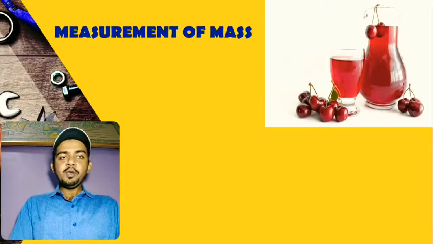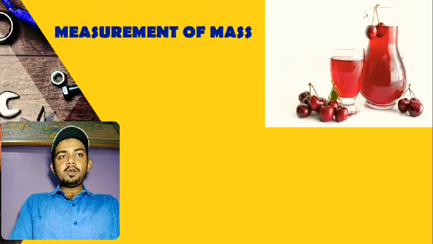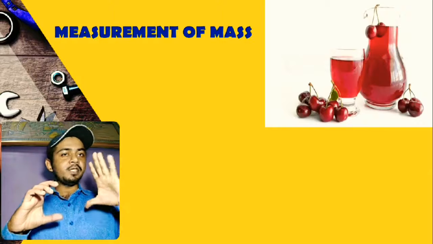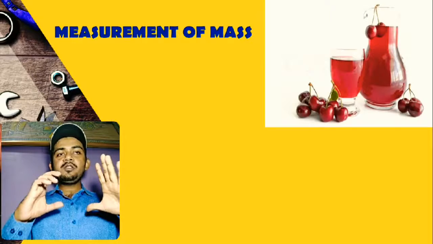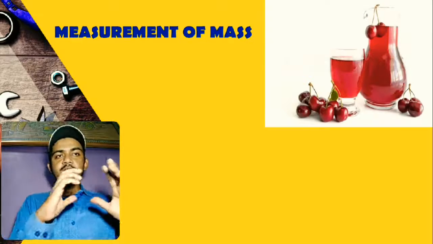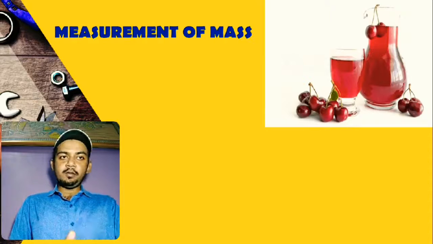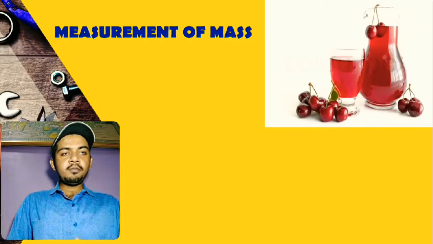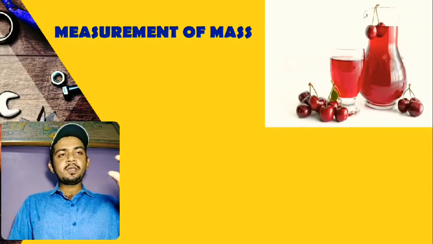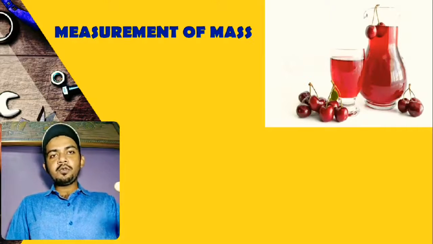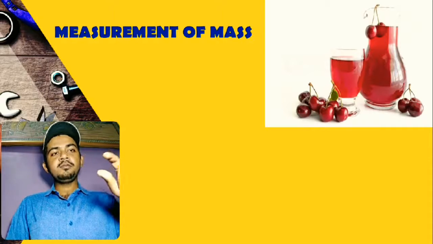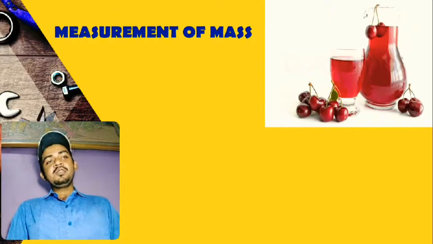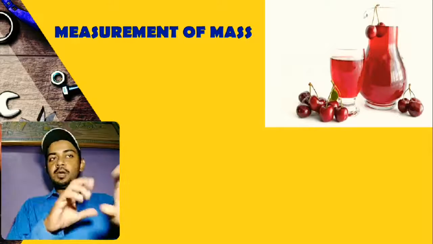Here in this image, beautiful image, two containers are there. One is smaller, which is a glass, and one is the bigger one, which is the jug. These two containers contain red juice of some fruit. I guess the fruit of this is, what is this fruit called? Cherry. Yeah, I guess this is cherry. So cherry juice is contained in these two containers.